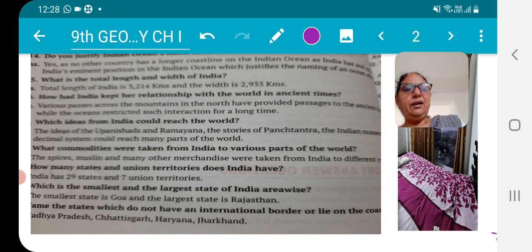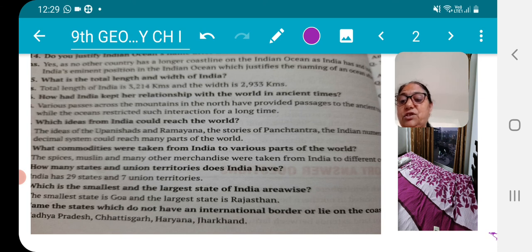Then yes, don't ask me to send these pictures once again. You have to read from here, or you have to take care from your book. Whatsoever question I am reading, I am telling you, their answers are given in this picture. But then also, for any doubt, you may talk to me, and please take help of your textbook. From there you will get each and every type of answer.